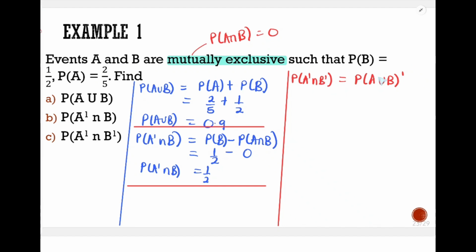The intersection changes to union. So that value will actually be equal to 1 minus probability of A union B. This is what this means. But probability of A union B, we got it in Roman 1 as 0.9. So we shall end up with our probability of A complement intersection B complement as 0.1.